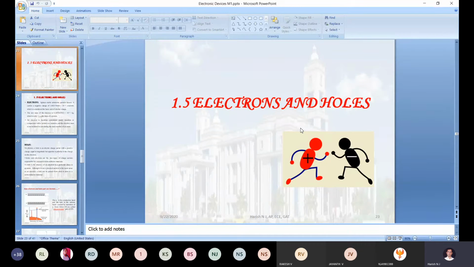Electron and hole, as you commonly know, the electron is the negatively charged carrier and the hole is the positively charged carrier. The electron value is 1.9 into 10 to the power of minus 21 coulomb, something you are already aware of. I need not speak much about those things, but it is our duty to recollect those definitions once again. So will you explain what is an electron and a hole without using the concept of doping? Electrons are normal in the structure. When additional energy is passed, the electron will jump, and in that place holes will be formed. Exactly. That's all.